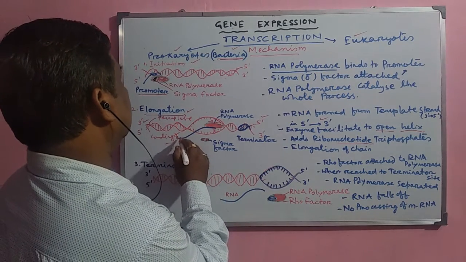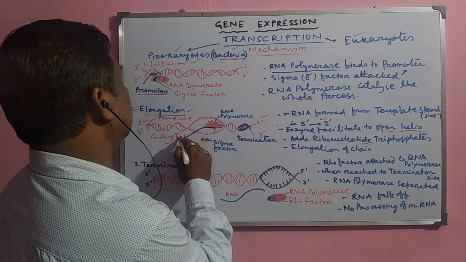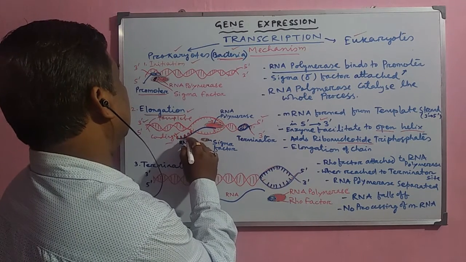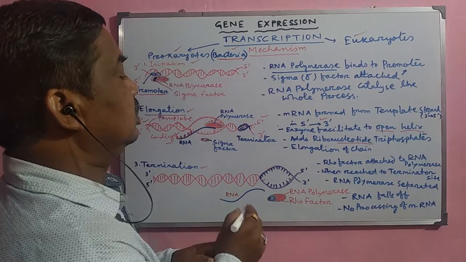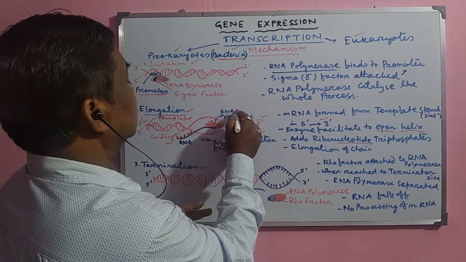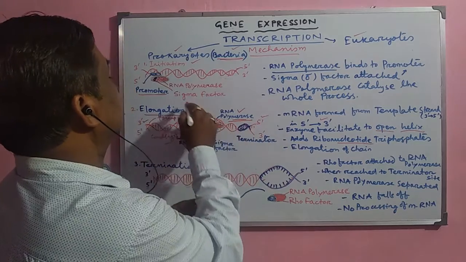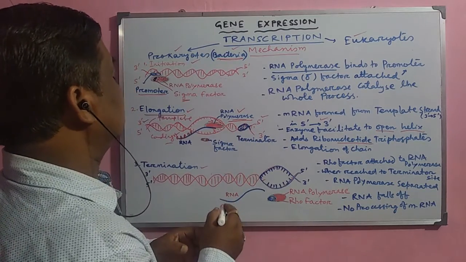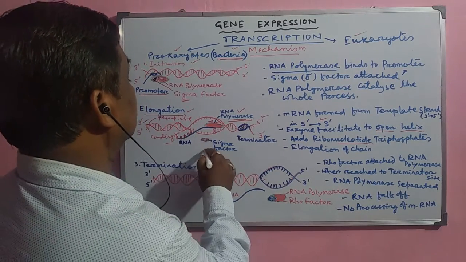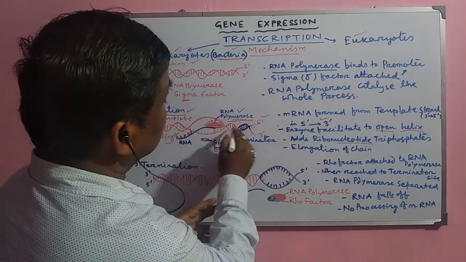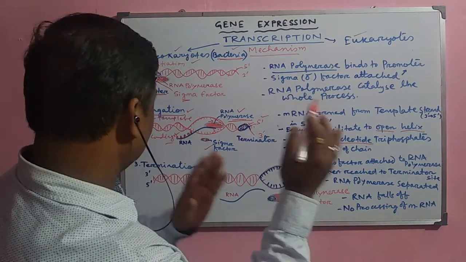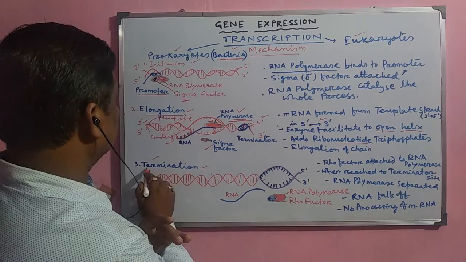Suppose this is the first nucleotide, this is second nucleotide, third nucleotide, and these nucleotides they join together and they form the mRNA. Now this elongation of the chain, it is mediated by this RNA polymerase enzyme and the sigma factor which is attached here. But gradually when it proceeds, the sigma factor detaches from here, and when it reaches the termination site, now the elongation stops there, and this is called the termination.